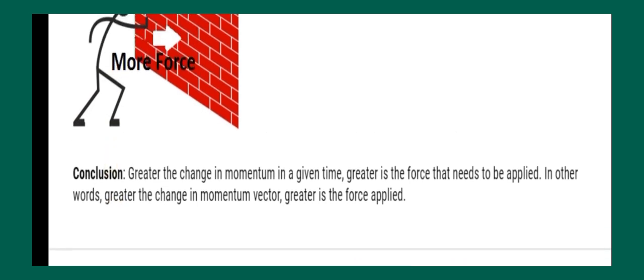So the greater the change in momentum in a given time, the greater is the force that needs to be applied. In other words, we can say that the greater the change in momentum, the greater is the force applied.